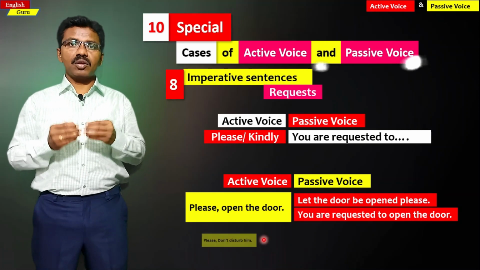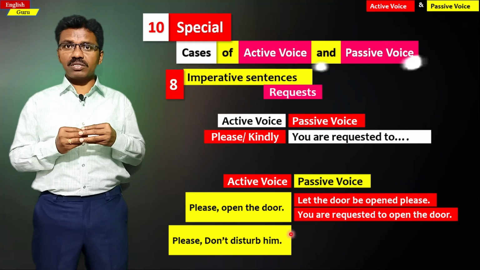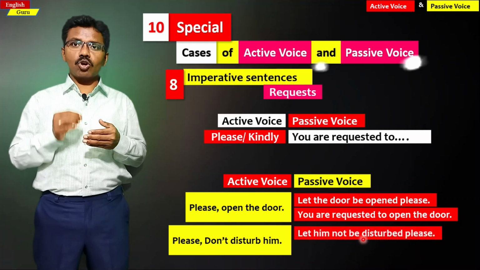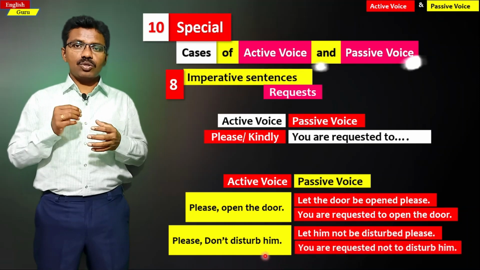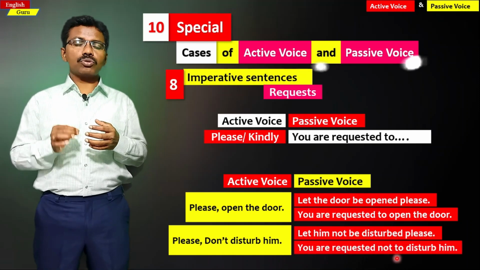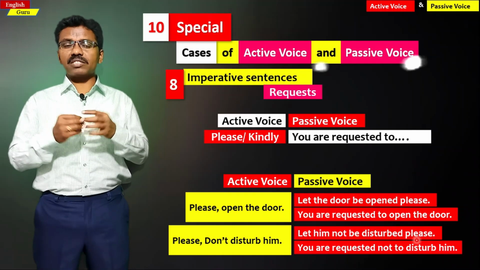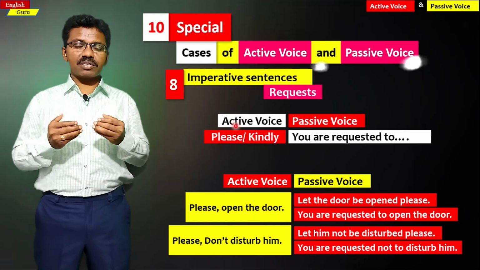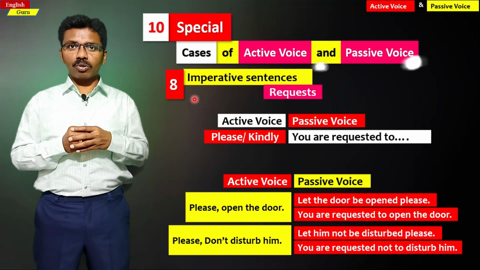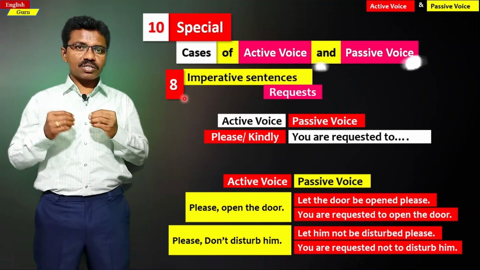In a similar manner, please don't disturb him can be written in two ways. The first one is let him not be disturbed please. That is one way. The second way is you are requested not to disturb him. This is also right. The second seems to be a bit simple, so adding to before the verb 1 is quite simple and it's very easy to follow also. And this is the eighth special case of active voice and passive voice.